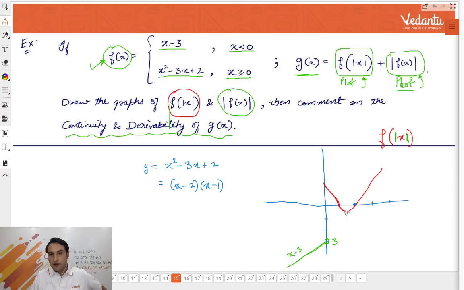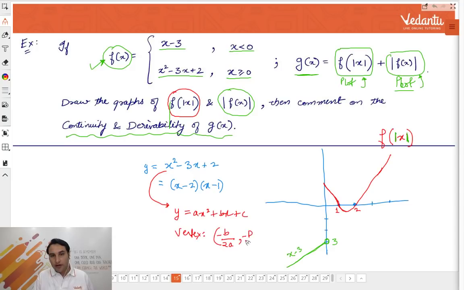Right? So this is 1, this is 2. You can plot the graph of this quadratic, x square minus 3x plus 2. What is the other way to plot it? The other way is, you remember that for any quadratic ax square plus bx plus c, its vertex is minus b by 2a, comma minus d by 4a.